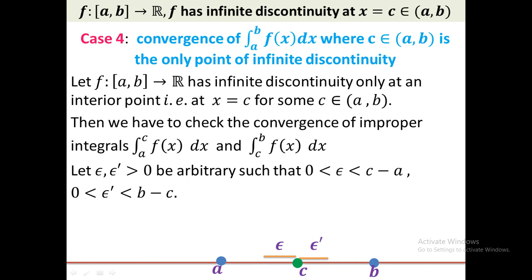Okay, this pink ball is c minus epsilon, because this length is epsilon. So instead of checking the convergence of the integral from a to c directly, we have to integrate the function from a to c minus epsilon. If the function is integrable on [a, c minus epsilon], then if you take epsilon tending to 0, c minus epsilon will converge to c, and the corresponding value of the integration will be equal to the integral from a to c.